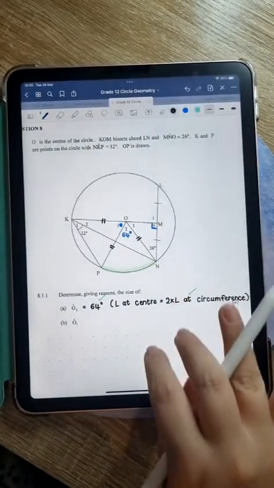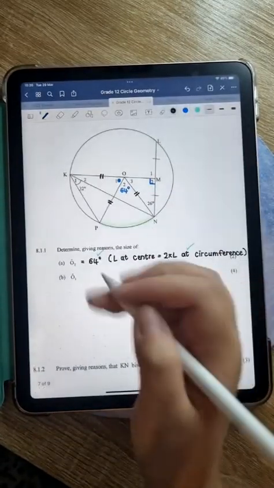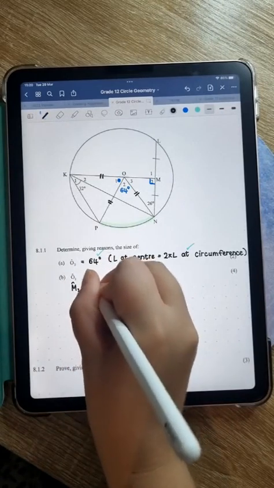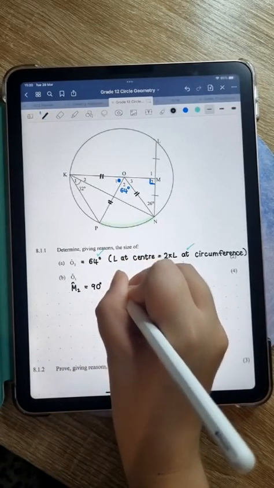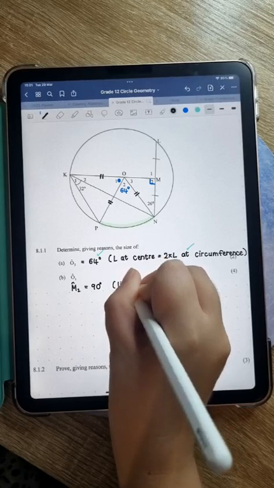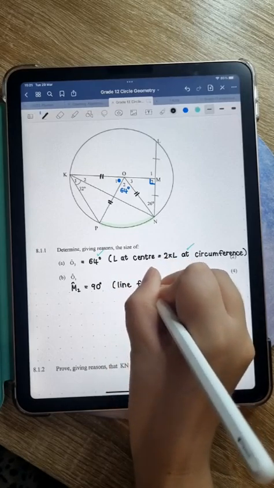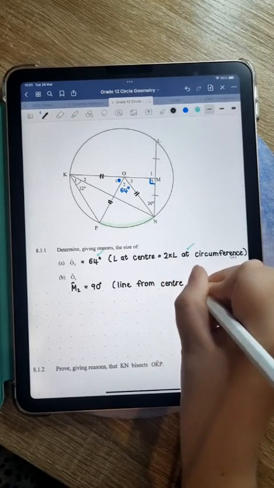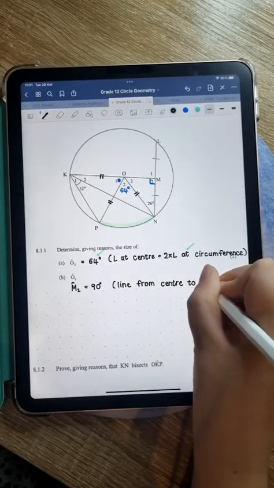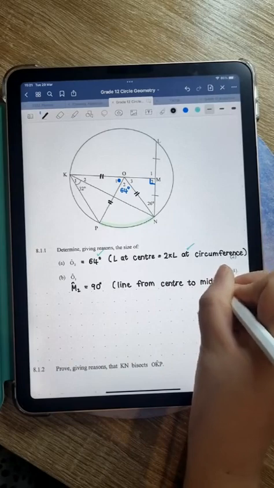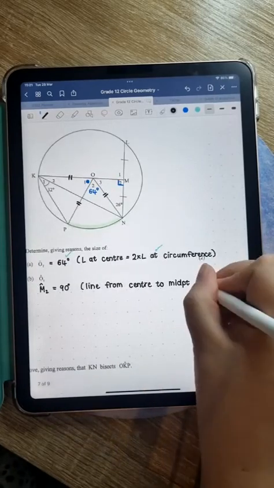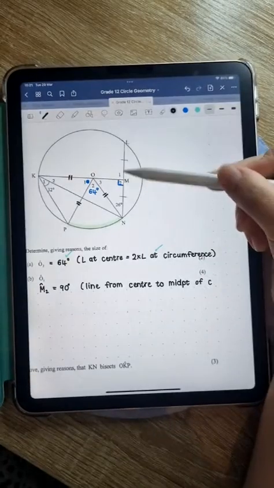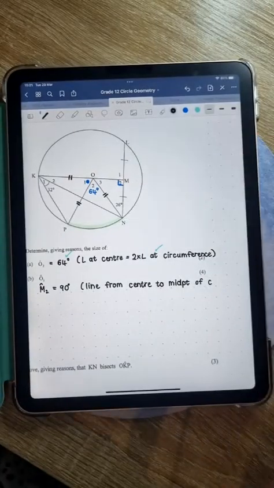Well done. Okay, so we're going to say that angle M2 is equal to 90 degrees. Now, guys, this reason is maybe one that you can't remember because it's not one that we use often. But it is line from center to midpoint of chord, because that's what they gave us, right? They gave us a line from the center, OM, and because it's bisecting this one, M is the midpoint of this chord.